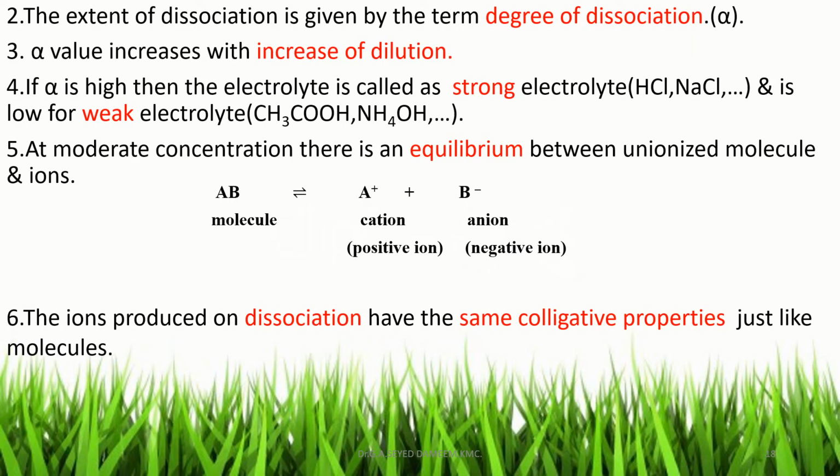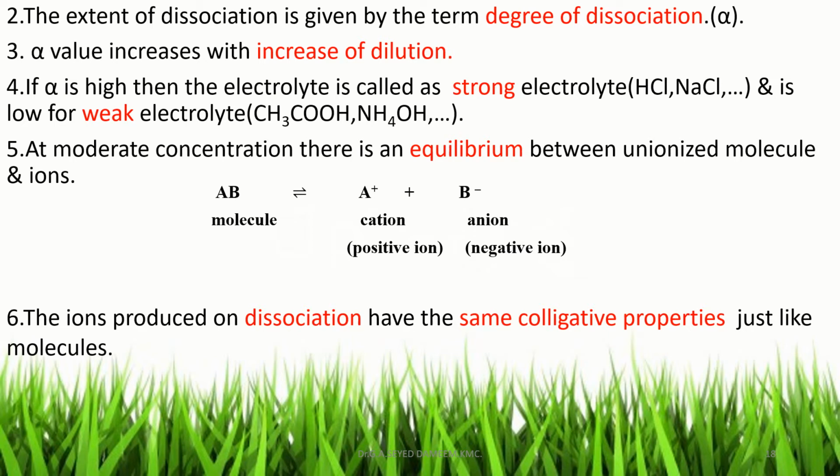Another postulate: the extent of dissociation is given by the term degree of dissociation, and the symbol for degree of dissociation is alpha. Another postulate: the alpha value increases with increase of dilution, and if the alpha value is high, then the electrolyte is called a strong electrolyte, for example HCl, NaCl, silver nitrate, etc. If the alpha value is low, then the electrolyte is called a weak electrolyte, like acetic acid, ammonium hydroxide, etc. At moderate concentration, there is an equilibrium between unionized molecules and ions.